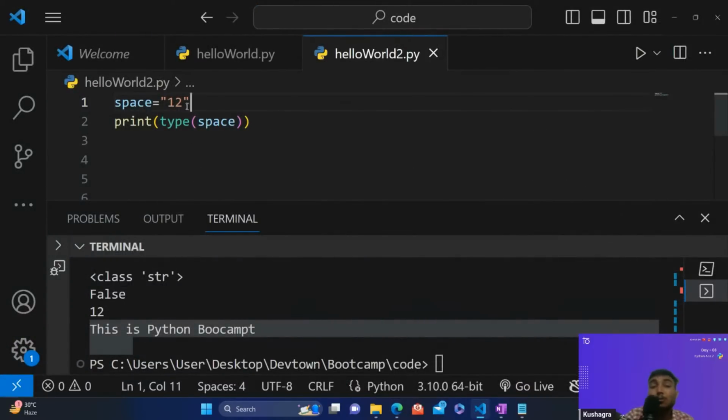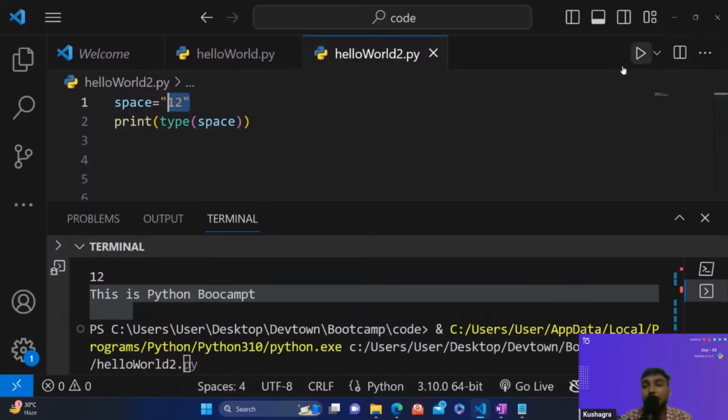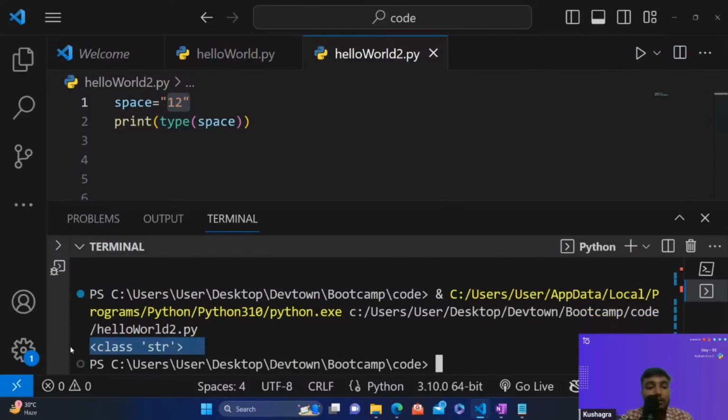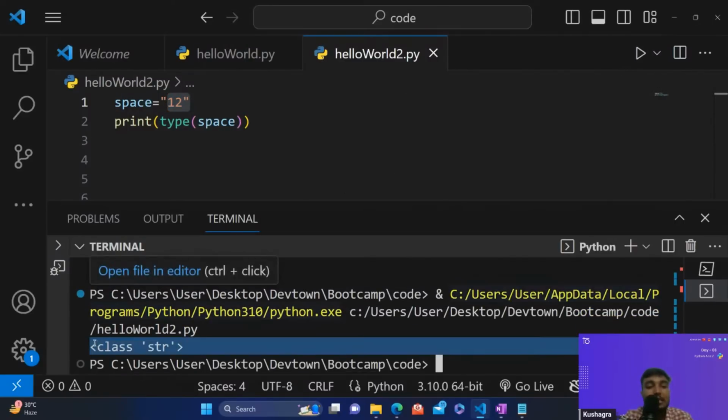Guys, you are wrong. Those who are saying integer, you are wrong, guys. It's a string value, guys. Those who are saying string, they are absolutely correct. Guys, please focus. What I've informed is whenever you are writing anything into double quotes or single quotes, they would be considered as a string, guys. Let me just run this code and show it to you. So you can see it's printing string.